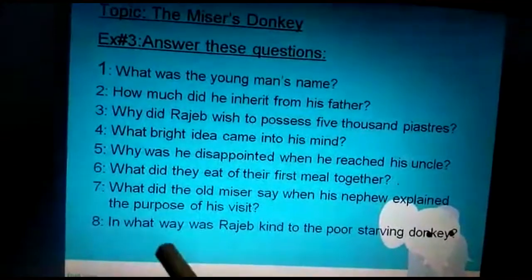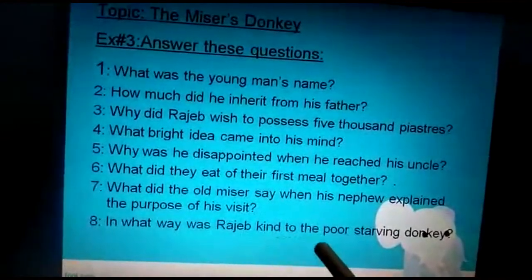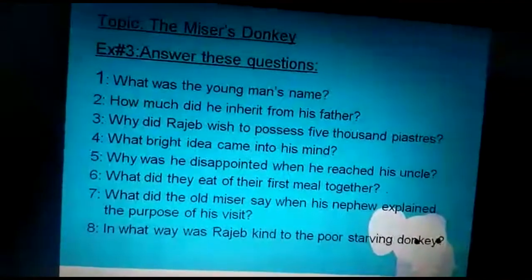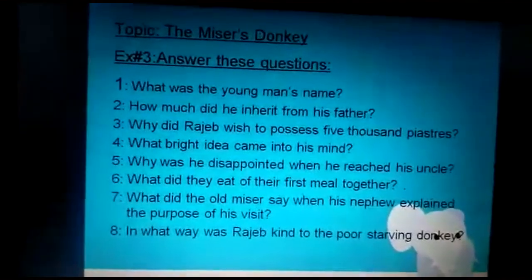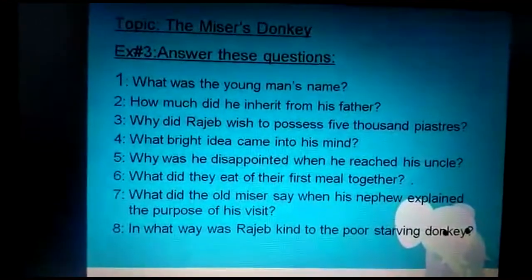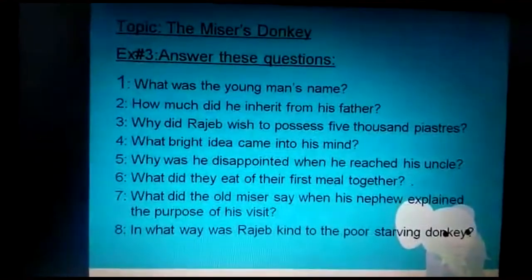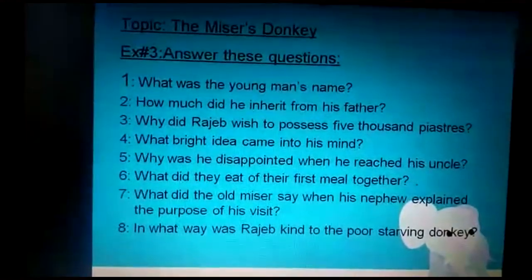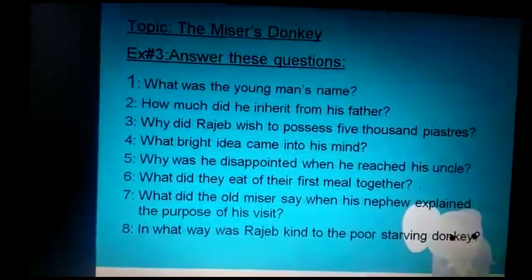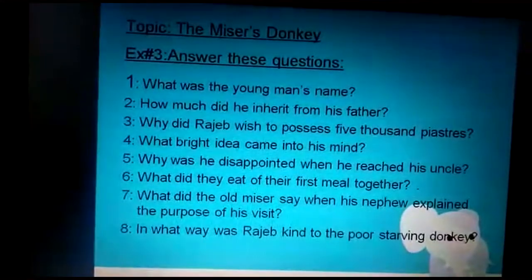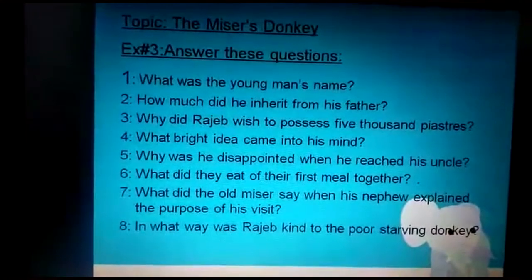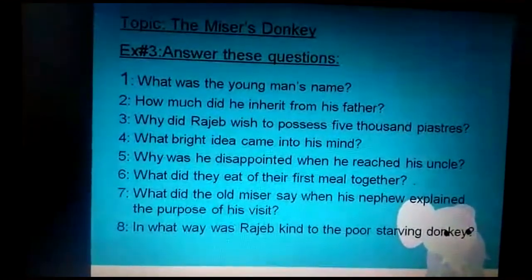Question number 8. In what way was Rajiv kind to the poor starving donkey? Yes, his uncle has a donkey and he didn't take good care of his donkey. So Rajiv was a kind person. So how was he kind to that poor animal? He bought some barley and gave it to the donkey with fresh water.